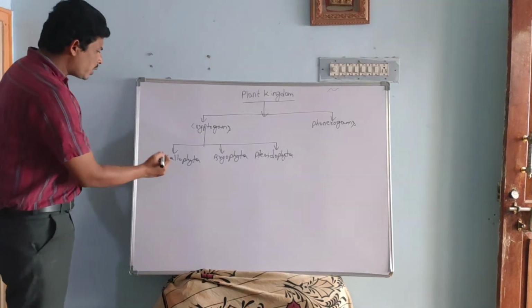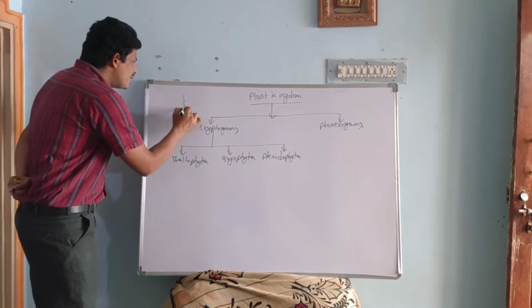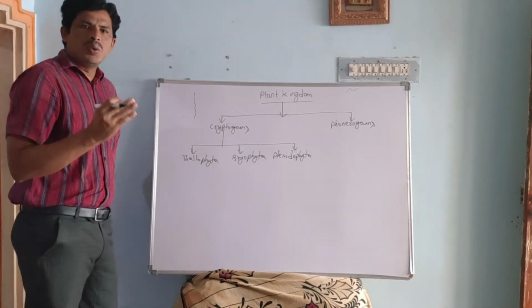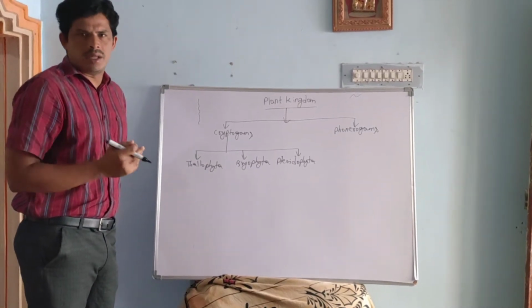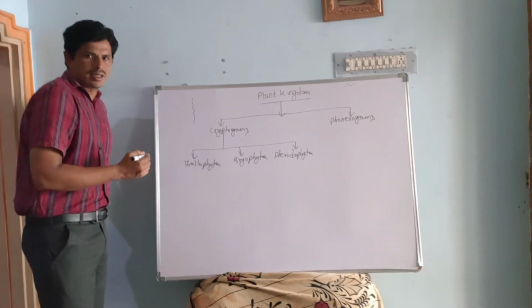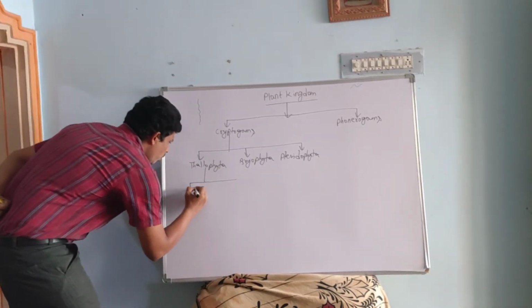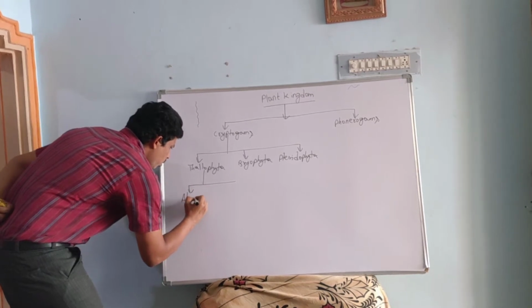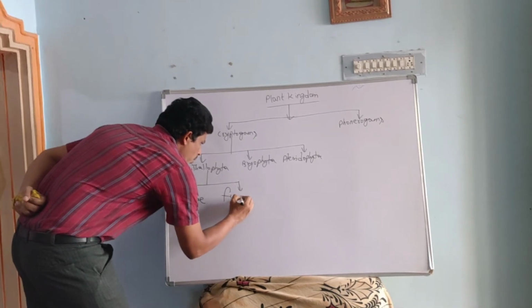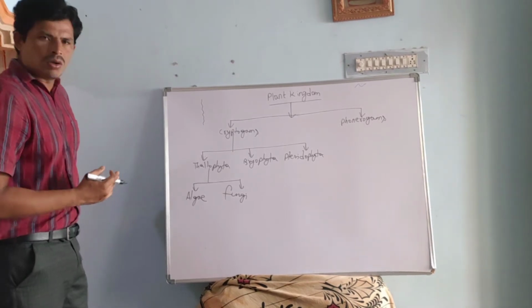Okay, so here Thallophyta means these plants look like a filamentous, thread-like structure. We can't divide these plants into root, stem, and leaves. We can't divide it here. This Thallophyta is again classified into two types. One is algae, and the second one is fungi. Okay, this is the classification of the cryptogams, meaning non-flowering plants.